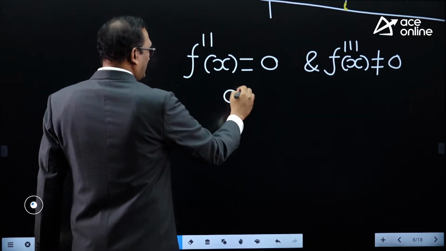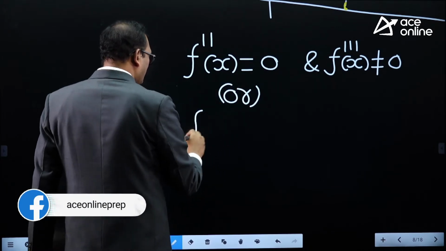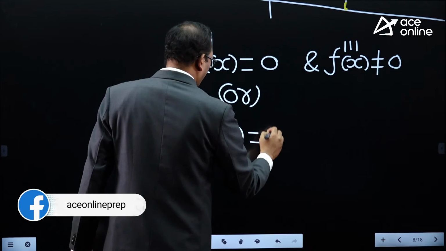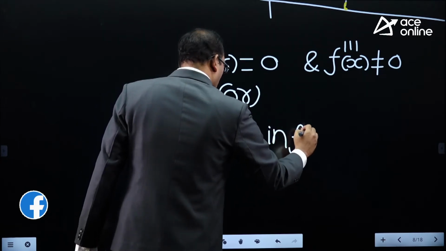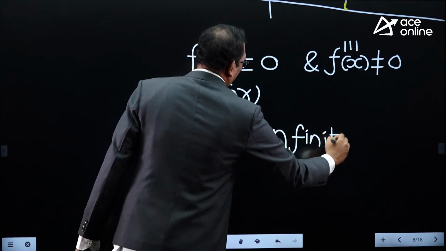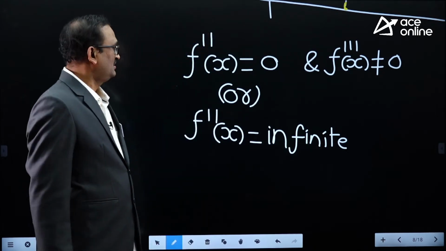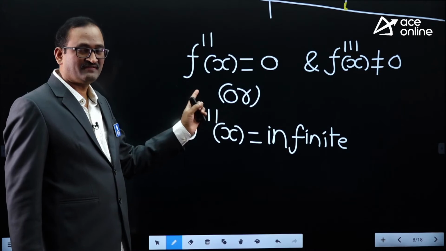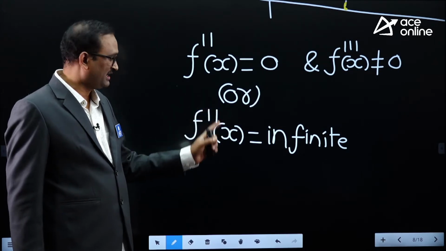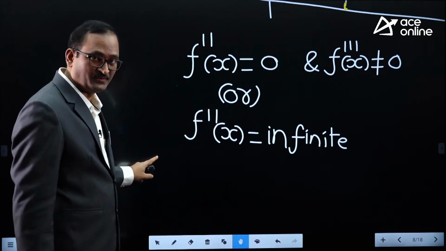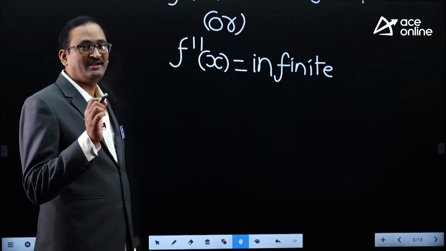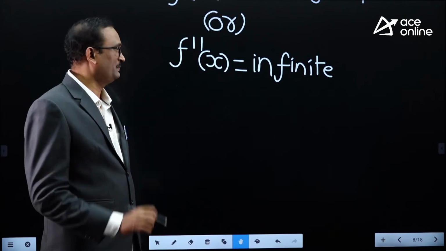Or the point at which the second derivative is undefined, that is also called an inflection point. If you get f double dash x is undefined, meaning f double dash x is infinity, then it is an inflection point. So remember, at an inflection point there is no maximum and no minimum.